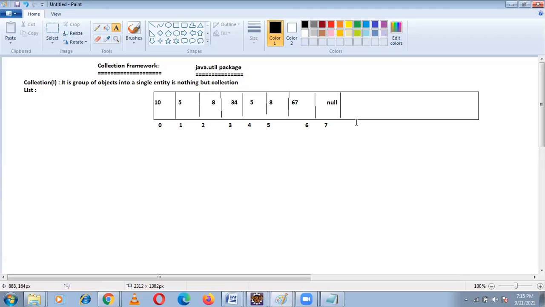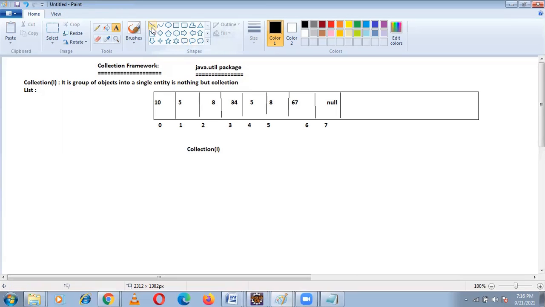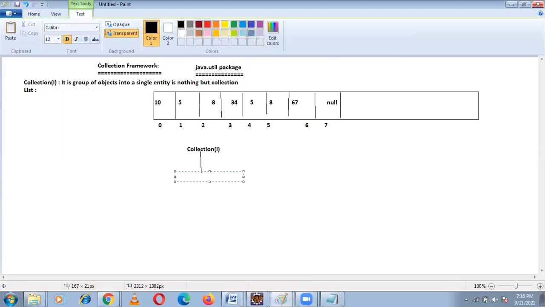Okay, this is one interface which is under the collection framework. For example, I will give you the diagram. This is the collection interface, and this is the list interface.